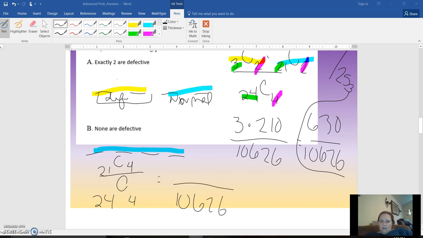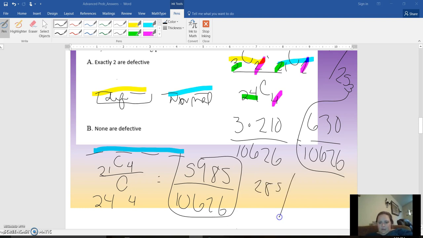And then 21 choose 4 is 5985. Right, this is fine. I'm just telling you that it reduces to 285 over 506.